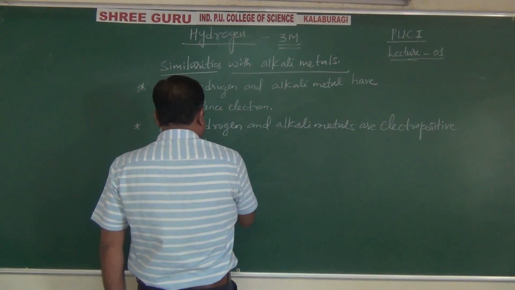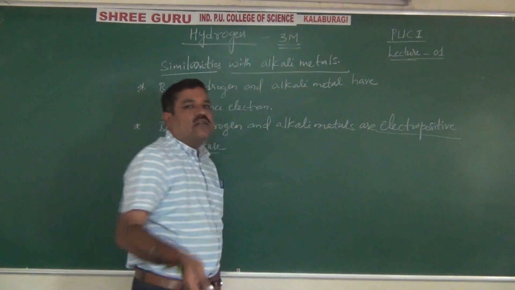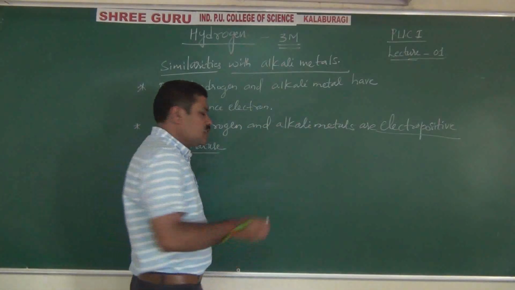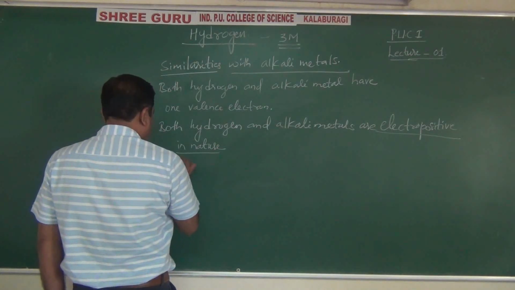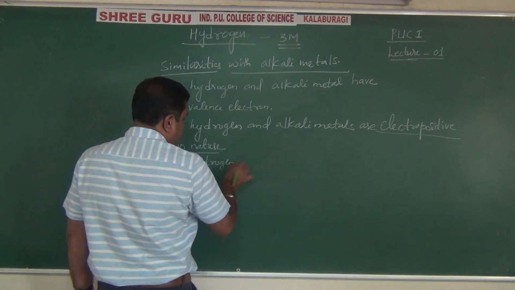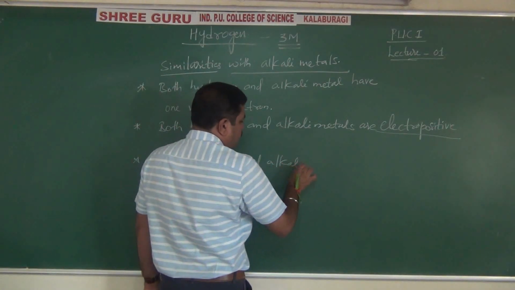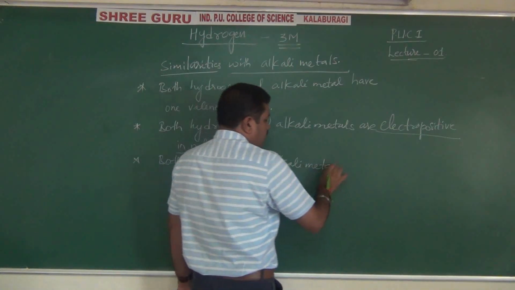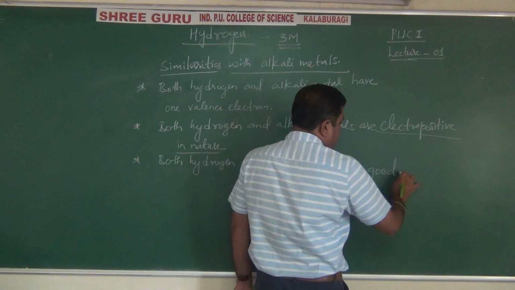Electropositive in nature means what, students? They have a tendency to donate an electron and form a +1 oxidation state, right? Then both hydrogen and alkali metals are good reducing agents.